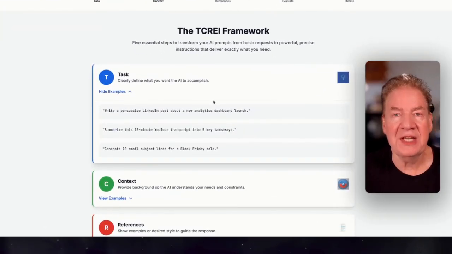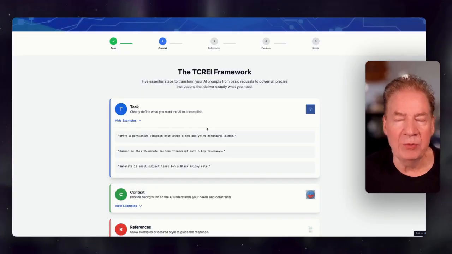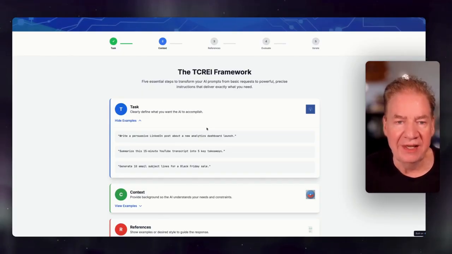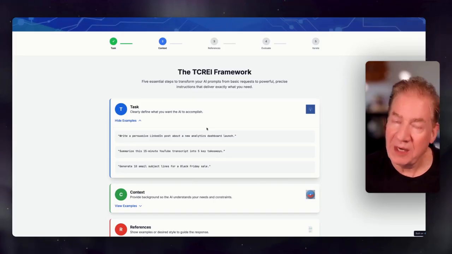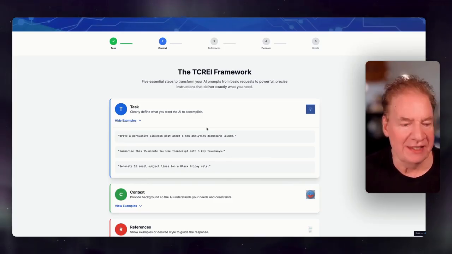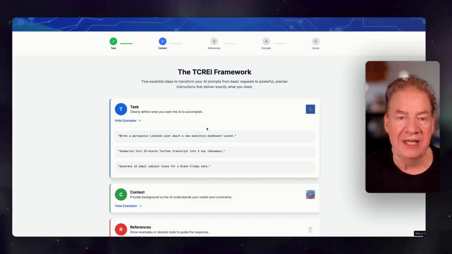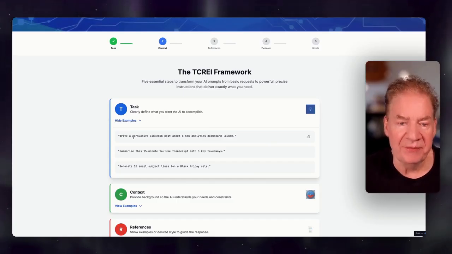So here's an example. One of the things, as I said in the beginning, is I would just start using AI as a search engine. But you clearly have to approach this quite a bit differently. And one of the key ways that you can really make the AI work in your favor is to define the task. And that's really step 1 here.